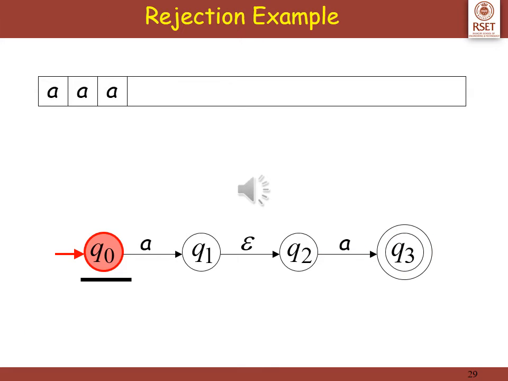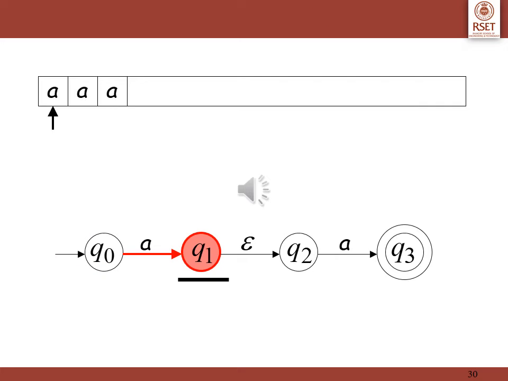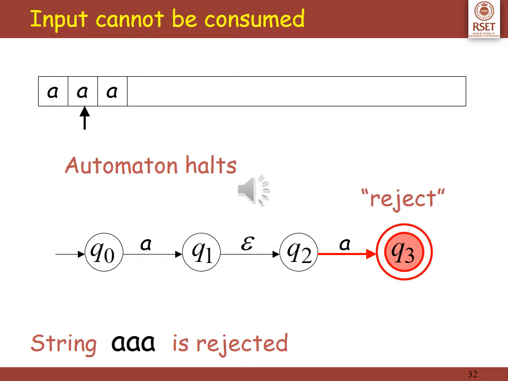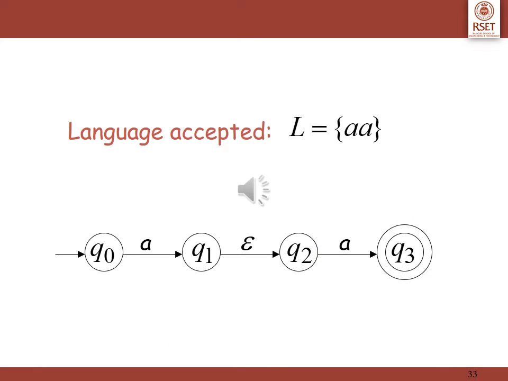Consider another example, the string aaa. It starts at q0. On encountering a, reaches q1. Without consuming any input, q1 on epsilon transition moves to q2. q2 on encountering a moves to q3, but at q3 there are no further transitions defined. As the input is not fully consumed, the string aaa is rejected. So henceforth, the language accepted by this epsilon NFA is aa.